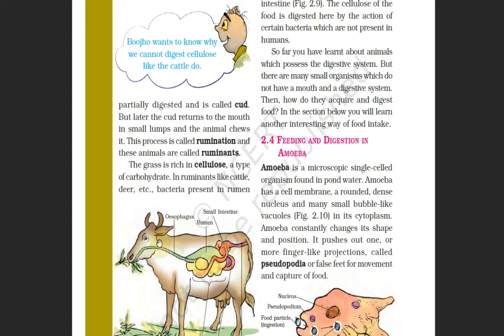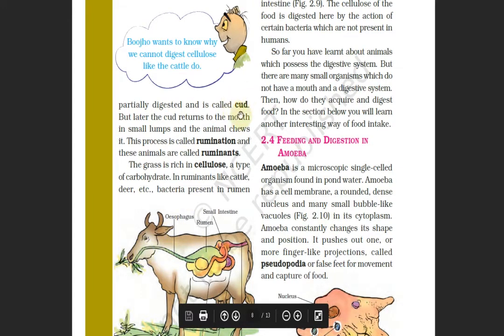What happens when you give some grass to the animal? It swallows it at one time, which means it does not chew it. The stomach of these kinds of animals is called rumen. Between the esophagus and the small intestine, they have a rumen instead of a stomach. They swallow the food, and after it is partially digested, it comes back to their mouth.